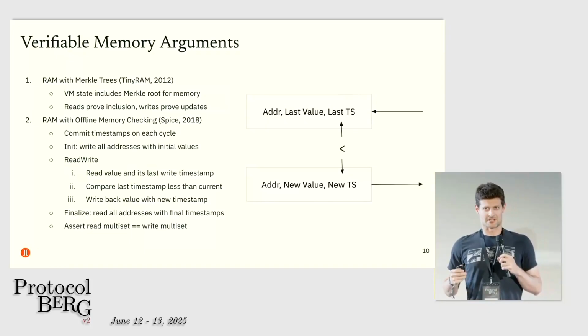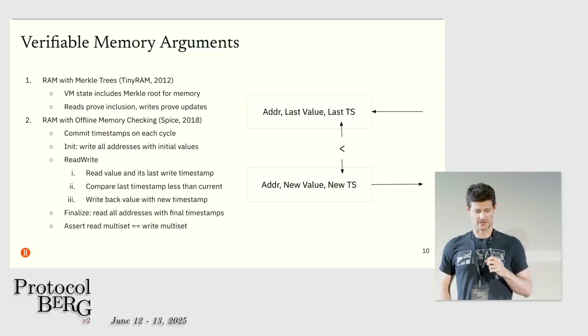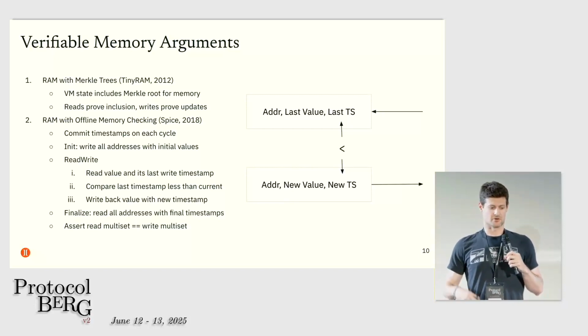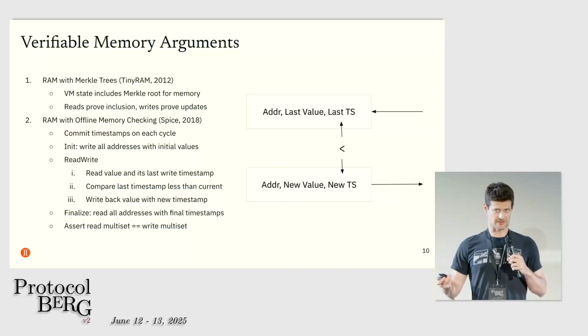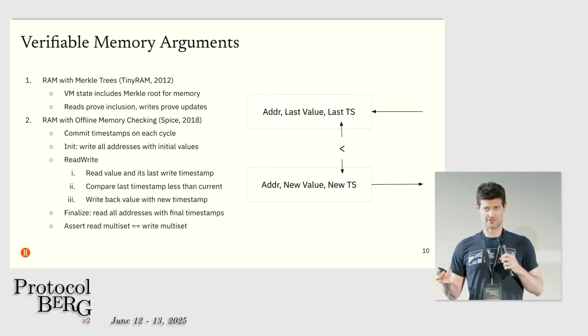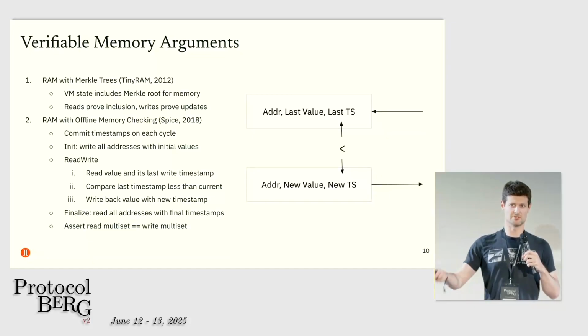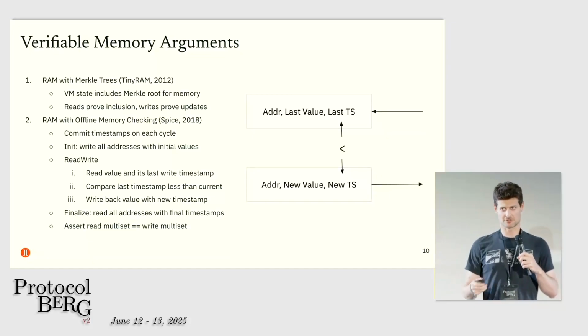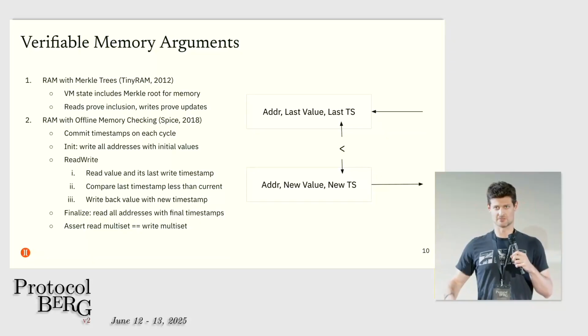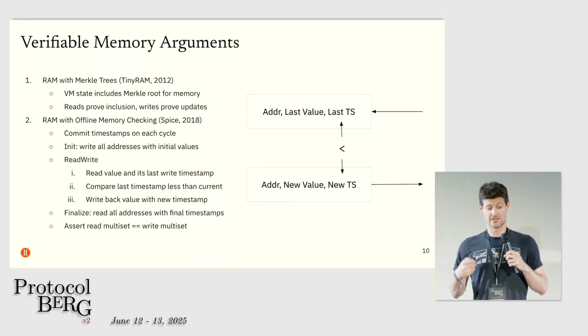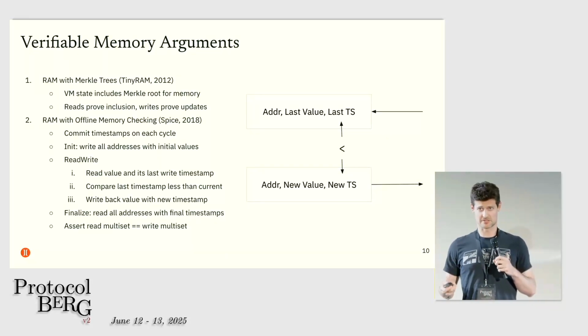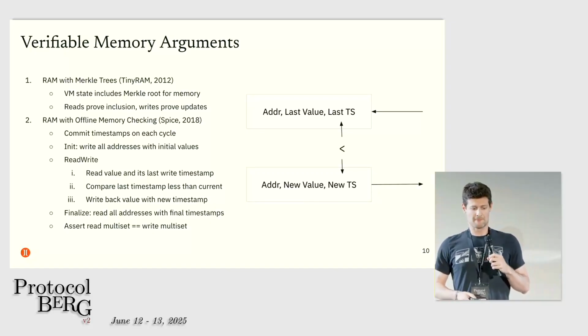So I'm actually going to start with verifiable memory arguments, because this is one of the most influential things in terms of designing a verifiable VM. One technique that was kind of the earliest for doing authenticated memory is Merkle trees. That means every time you do a read, you need to verify a path in a Merkle tree, and every time you do a write, you have to update that Merkle tree. That's very expensive. No one really uses that for memory reads anymore.